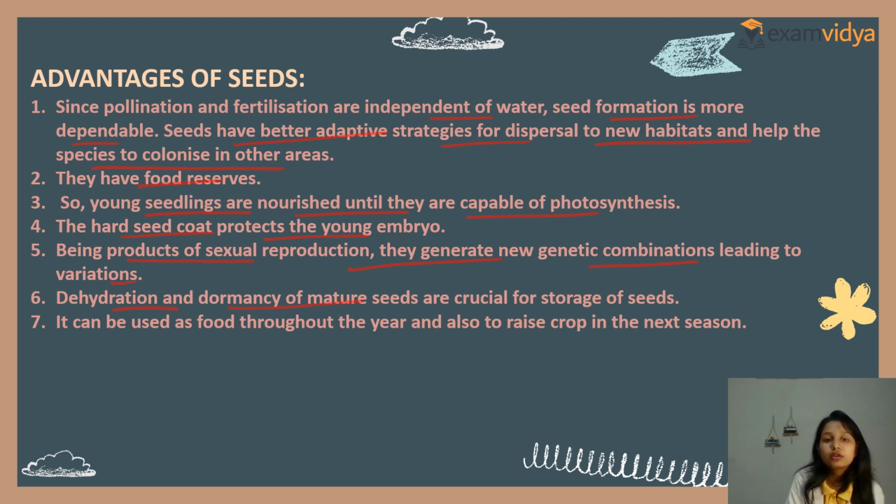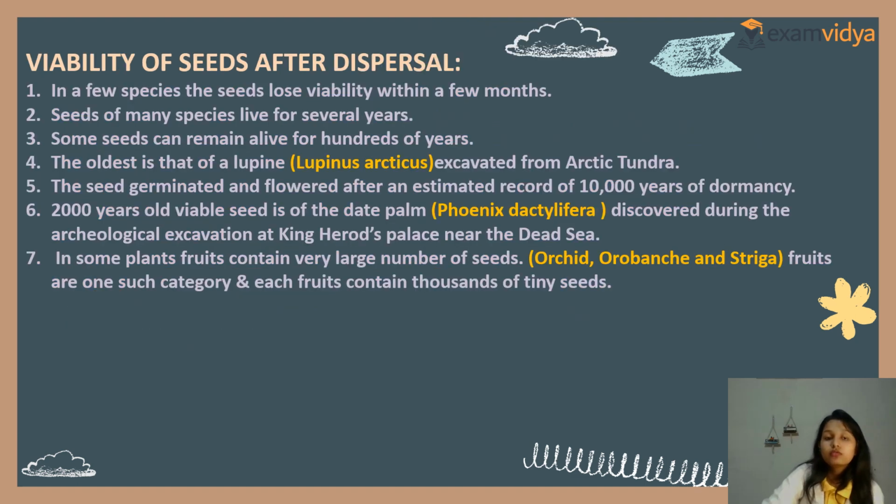Dehydration and dormancy of mature seeds are crucial for storage of food grains or seeds. So it can be used throughout the year and to raise a crop for the next season. And farmers are doing exactly that. Clear? So they can store the seeds year by year. Now, what about the viability of seeds after dispersal?